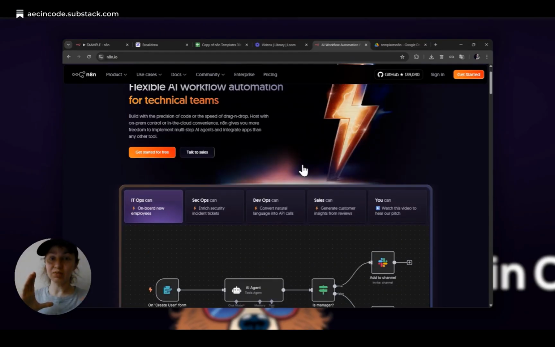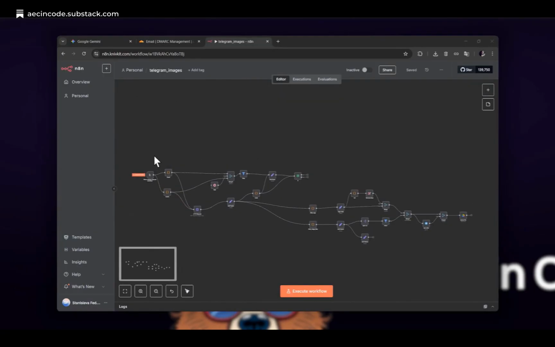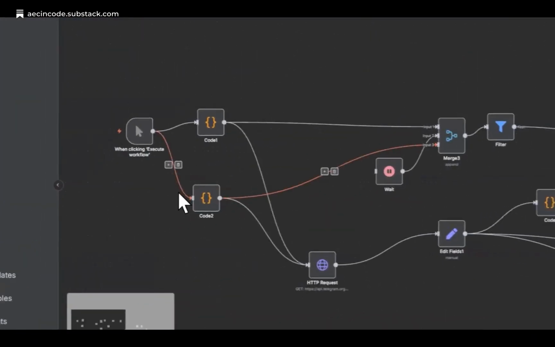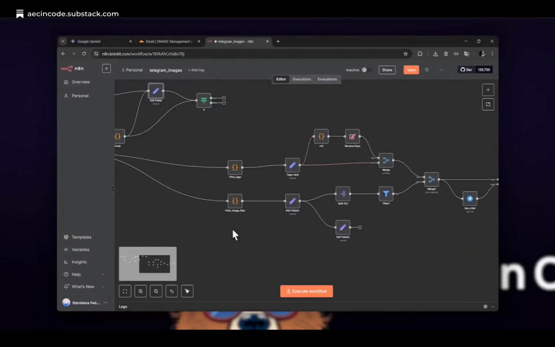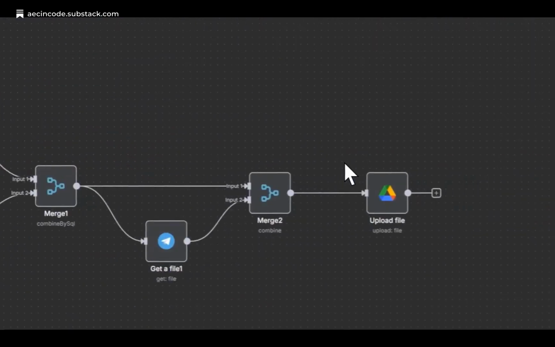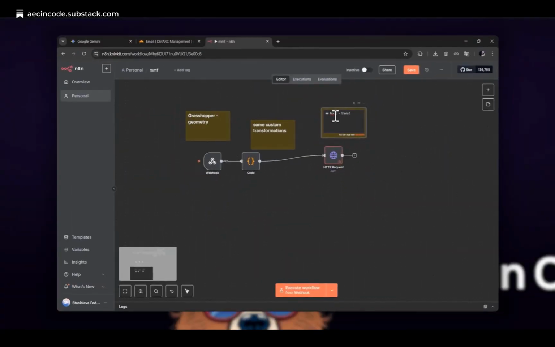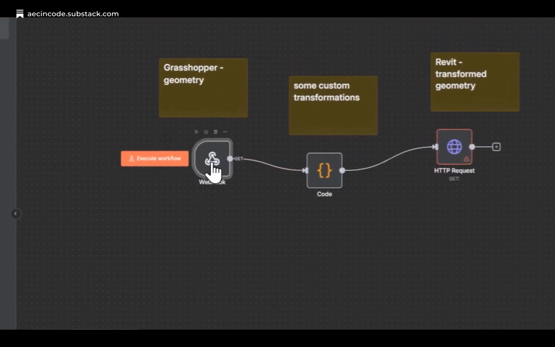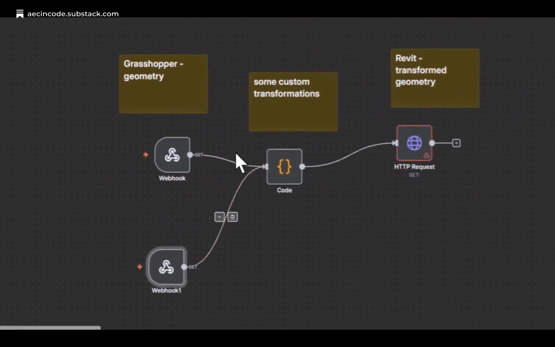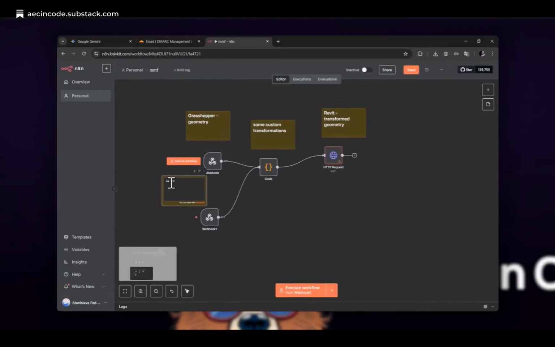N8N is basically a way to connect completely different apps together in a workflow. Our day or our working routine is a sequence of actions. So let's say we wake up in the morning, open the mail, and based on the mail's content, we understand which app to open next and which action to take. All of that can be automated with N8N without even opening the mail and reading its contents. We can define some simple logic, we can send the answer back, we can forward the mail contents to Telegram, we can connect an AI agent that will...